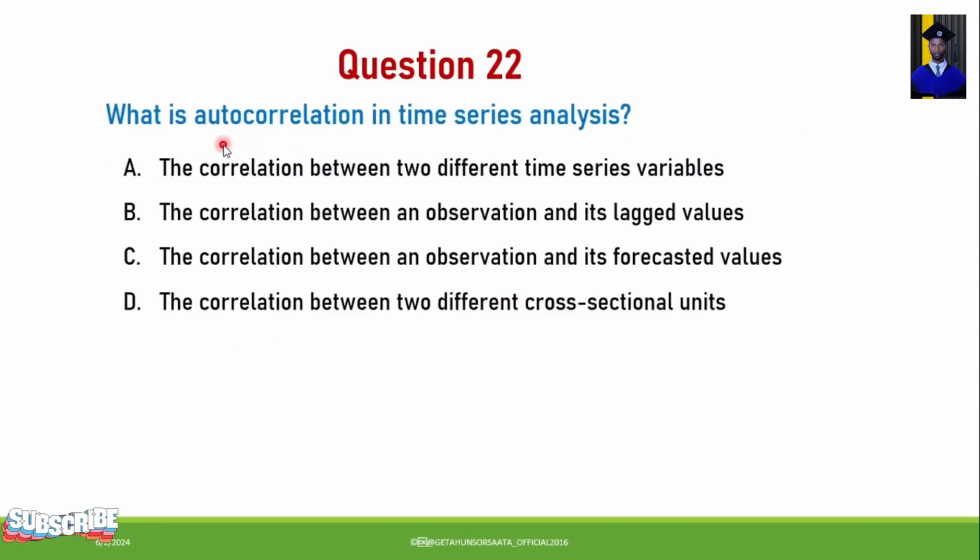Next question, what is autocorrelation in time series analysis? A. The correlation between two different time series variables. B. The correlation between an observation and its lagged variables. C. The correlation between an observation and its forecasted values. D. The correlation between two different cross-sectional units. So the autocorrelation in time series analysis is the correlation between an observation and its lagged values. So B is the correct answer.